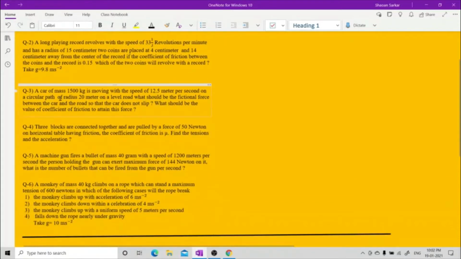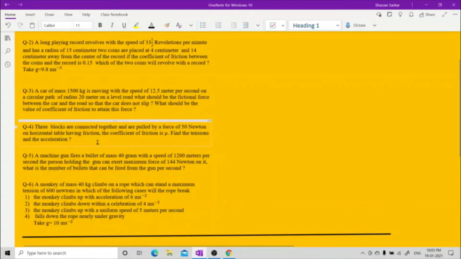The next is a car of mass 1500 kg moving with a speed of 12.5 meter per second on a circular path of radius 20 meter on a level road. What should be the frictional force between the car and the road so that the car does not slip? What should be the value of the coefficient of friction to attain the force? This is the third question.